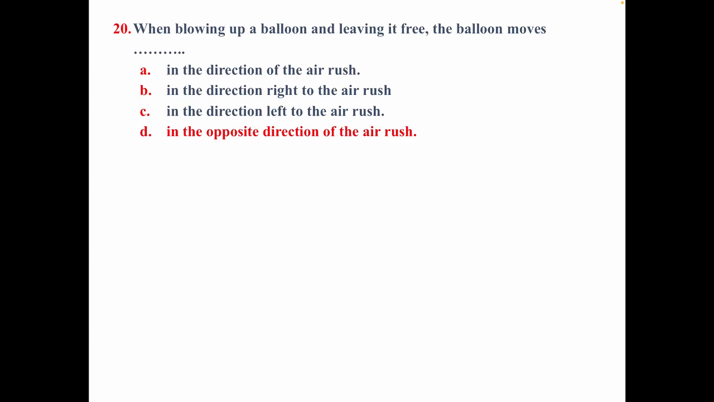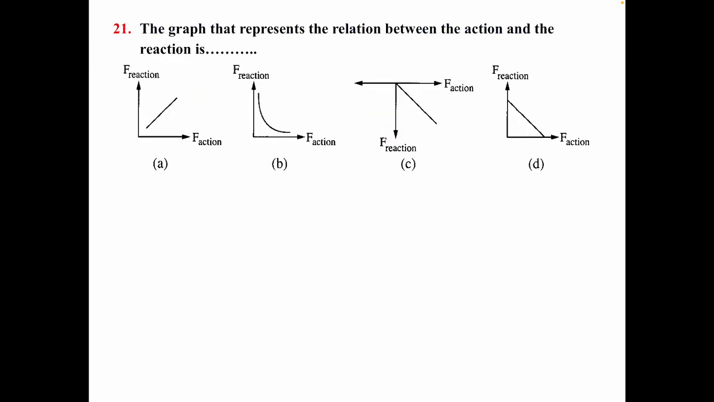Number 21. The graph that represents the relation between the action and reaction, which are directly proportional, so the answer will be C. Why C, not A? As when the action is positive F1, the reaction will be negative F2.